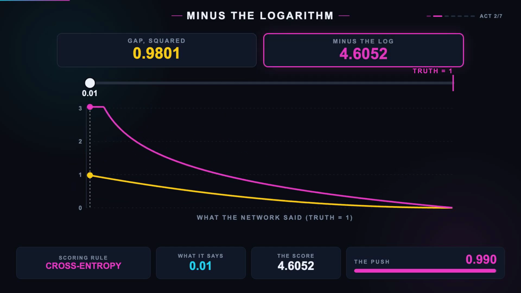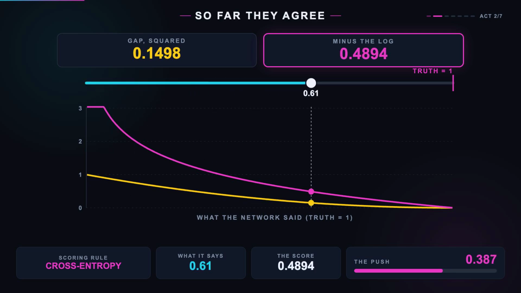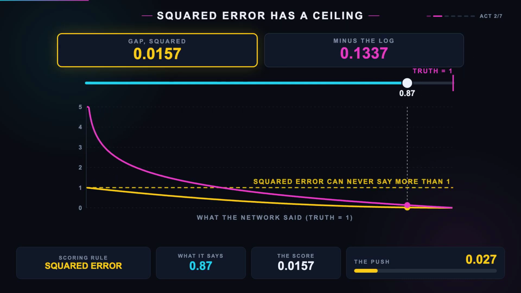The second rule looks like somebody invented it to be awkward. Take the probability the network gave to the correct answer, and take the negative logarithm of it. Cross-entropy. At 0.7, 0.36. At a half, 0.69. At 0.1, 2.3. At 1 in 100, 4.6. Both rules are 0 when the prediction is perfect. Both grow as it gets worse. So far they agree about everything that matters.